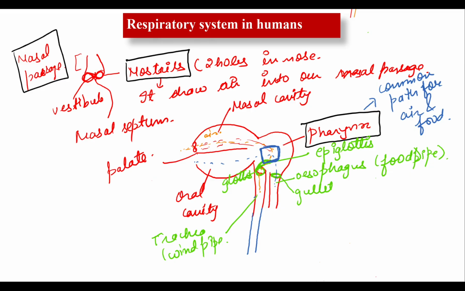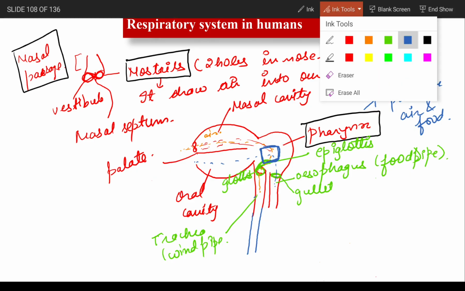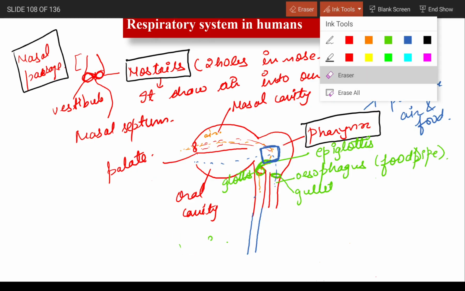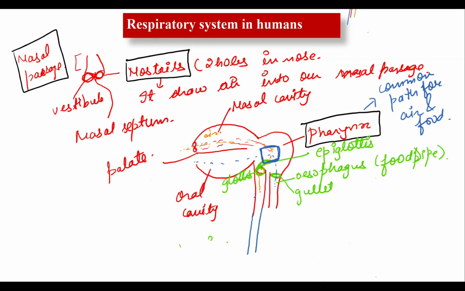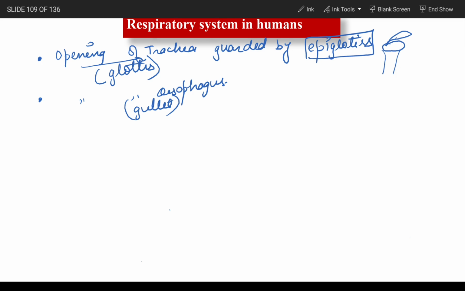This part is the trachea. The part above the trachea is known as the larynx. Below the larynx, the trachea is situated.